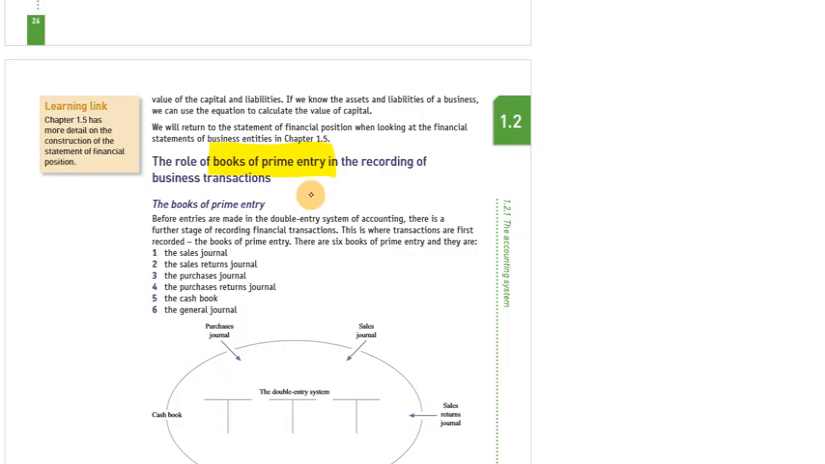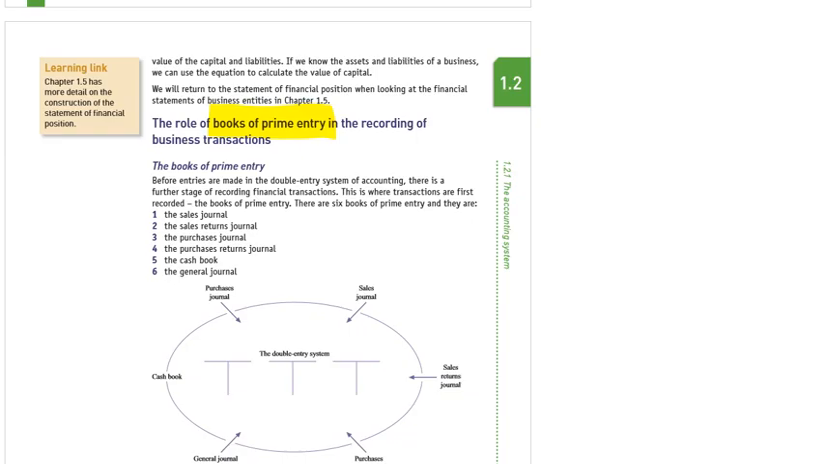So instead of making the double entry or ledgers, we make the books of prime entry. Books of prime entry provide the basic recording methodology to record accounting entries. Instead of making a lot of journal entries and a lot of ledgers, we record the business transaction in the books of prime entry. Before entries are made in the double entry system, there is a further stage of recording financial transactions. So books of prime entry are an alternate way to record accounting transactions.